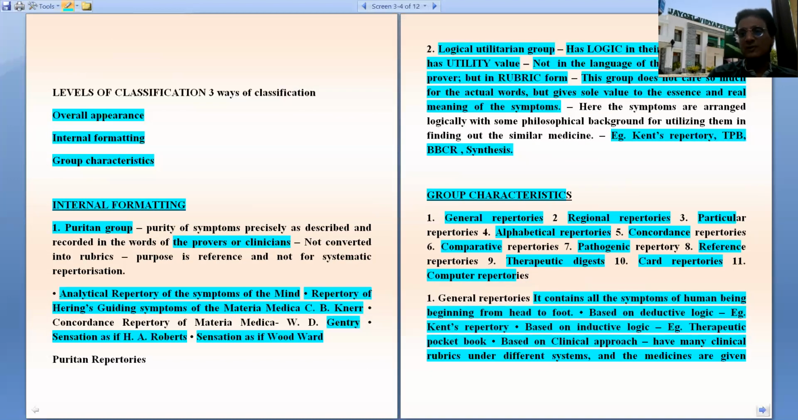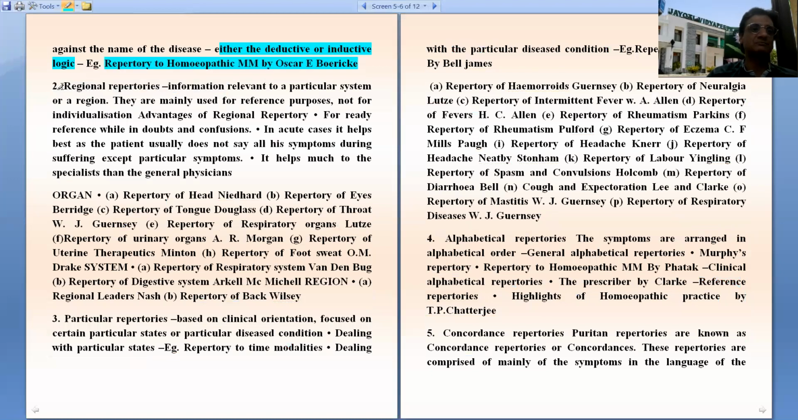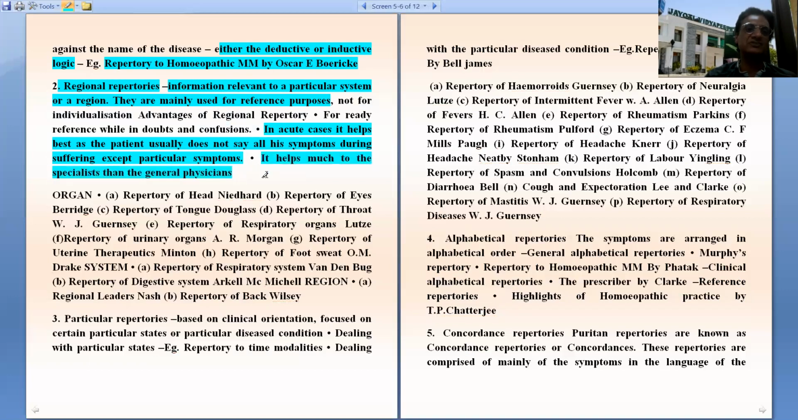Then the second type of repertory based on group characteristics is regional repertory. Here, information related to a particular system or region is given for reference purposes. In acute cases, it helps best as the patient usually does not tell all the symptoms, but only the symptoms related to the parts. It helps much to the specialists rather than the general physicians.